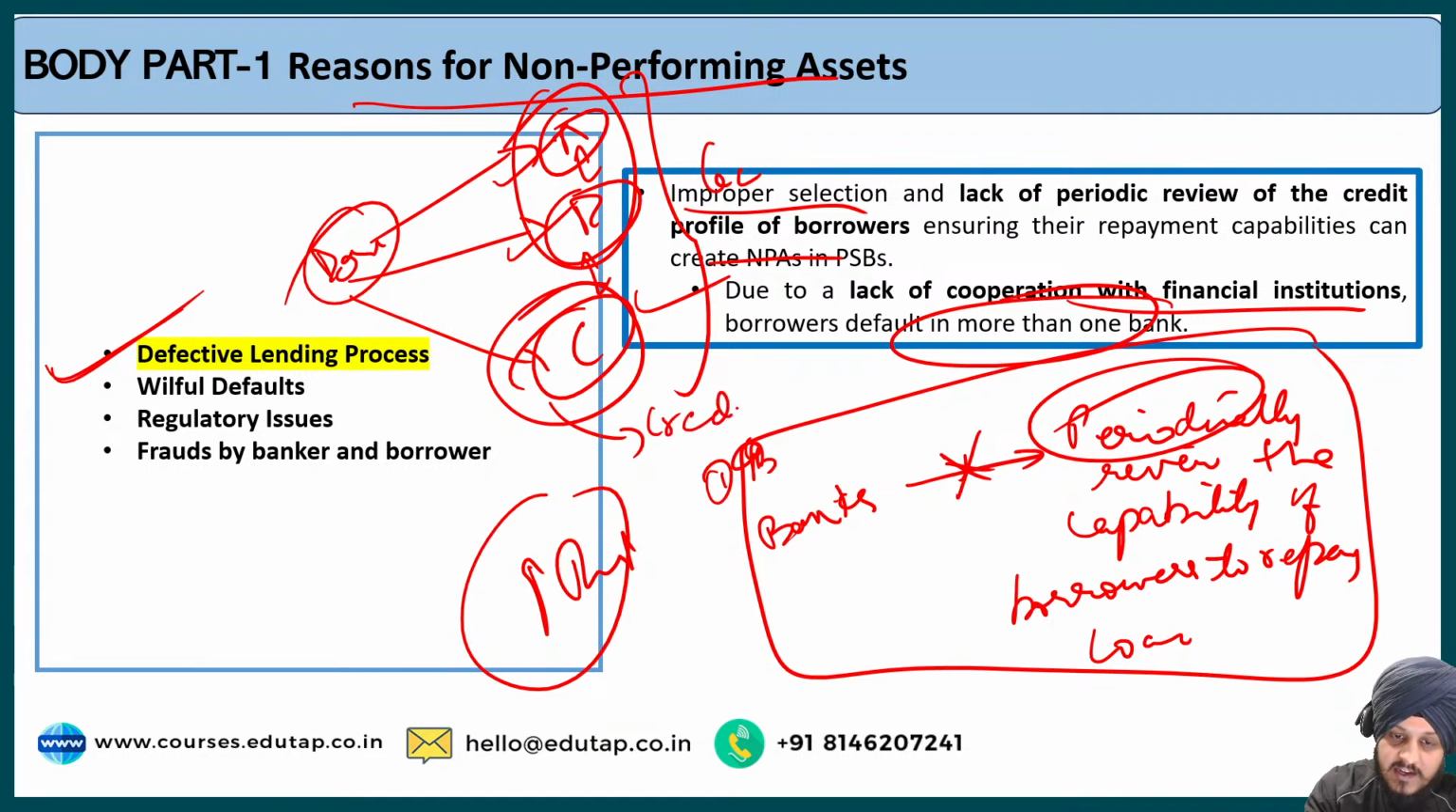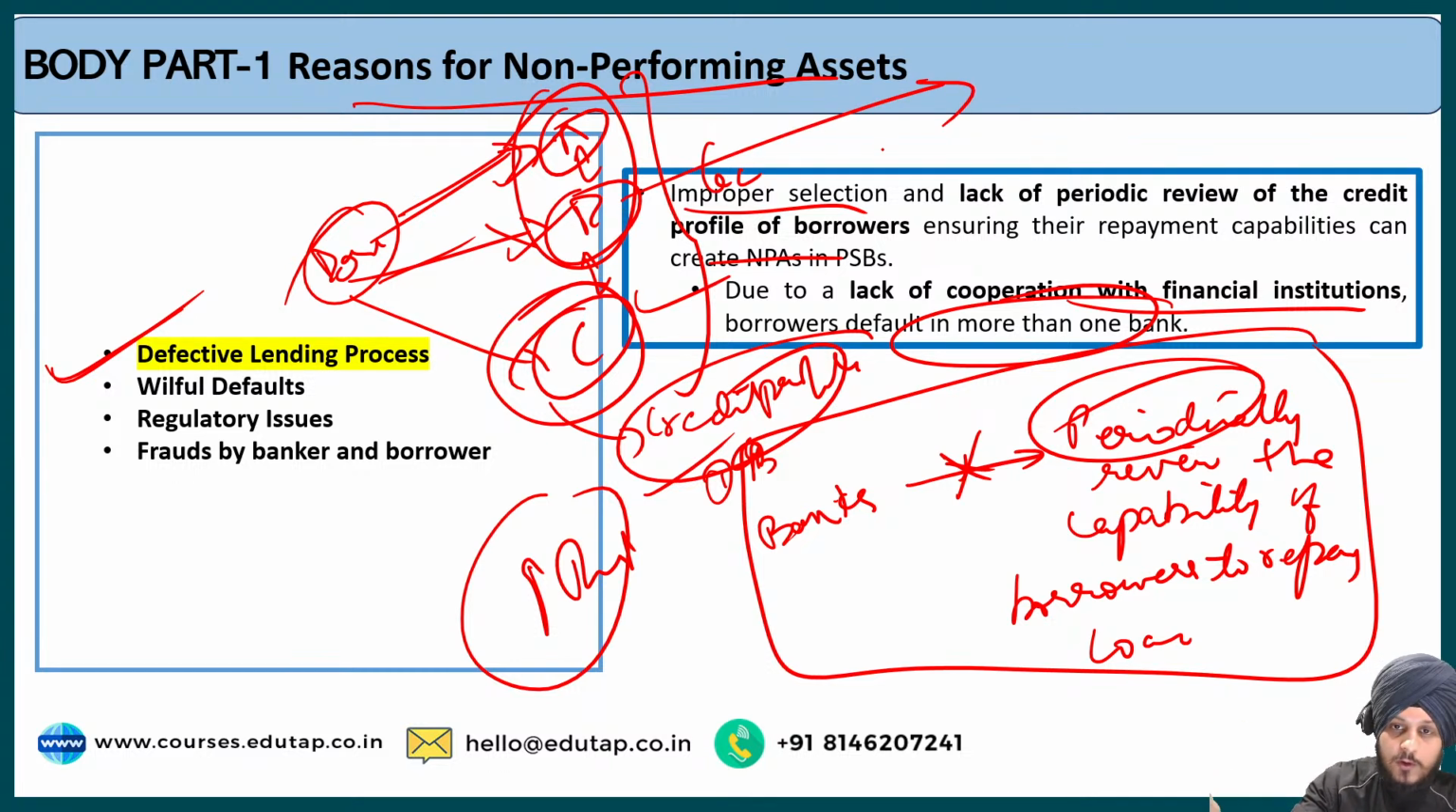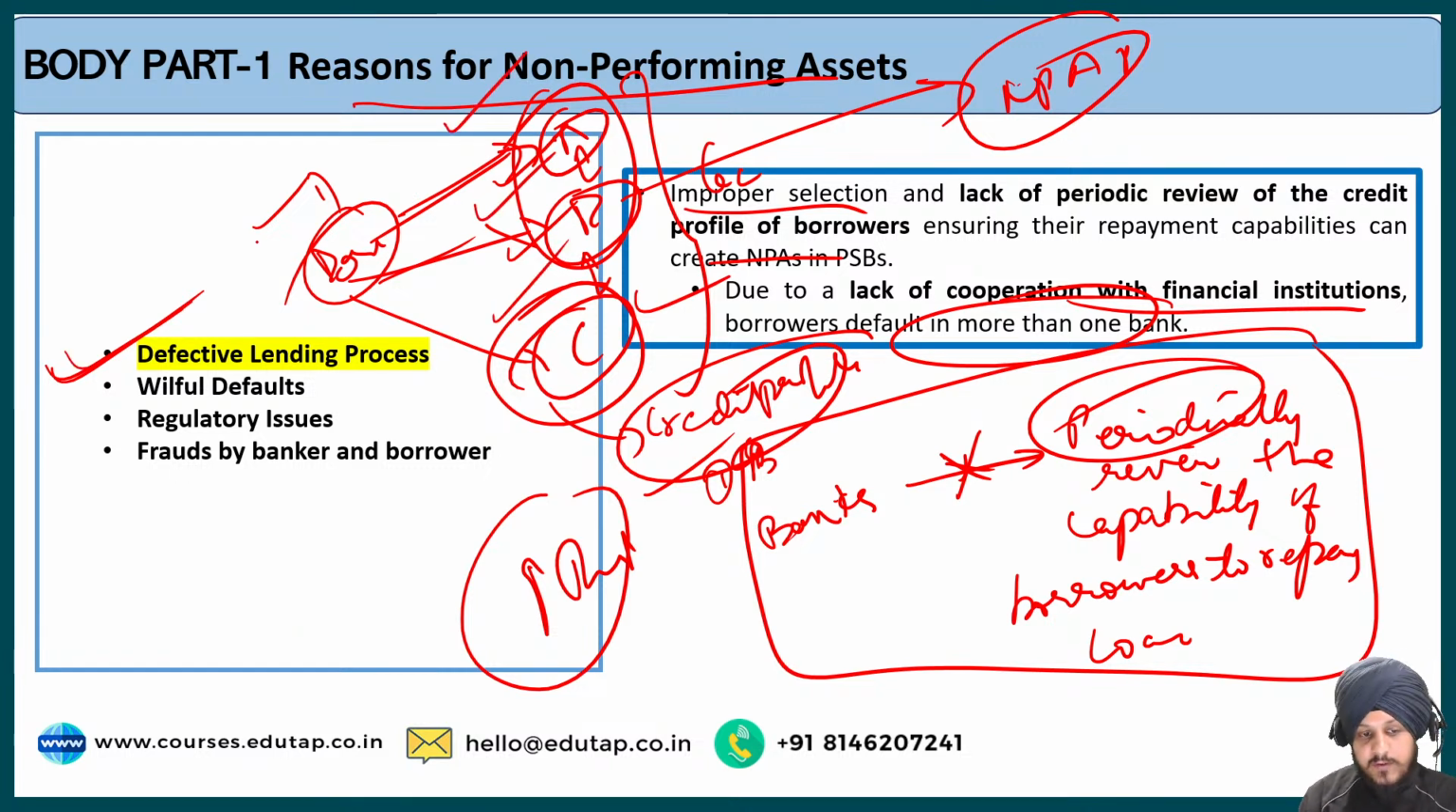so it is not able to review the credit profile or the credit history of that borrower, and this borrower keeps on taking loans, and that is one of the important factors regarding the increasing NPA. That leads to creation of NPA if that borrower becomes a defaulter in future, and that leads to trouble for bank A, bank B and bank C. So this is regarding the defective lending process of the banks.